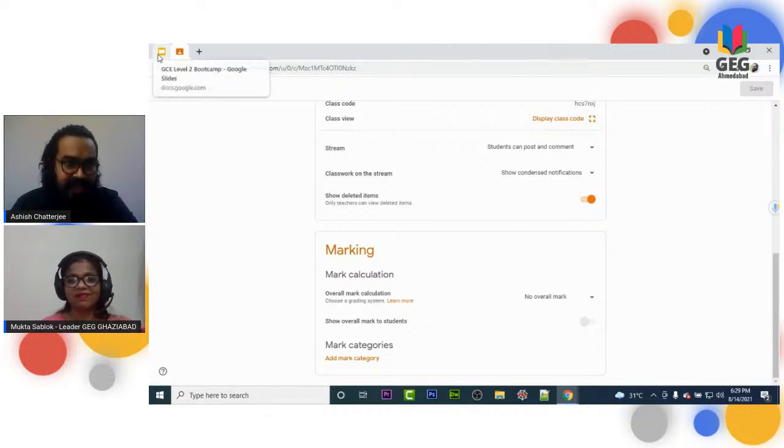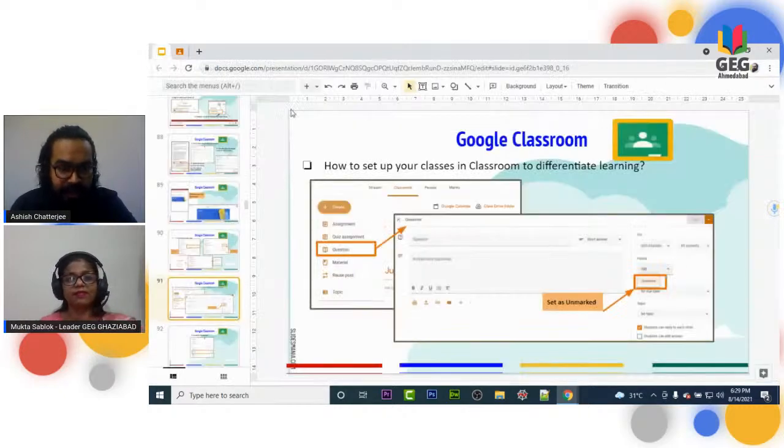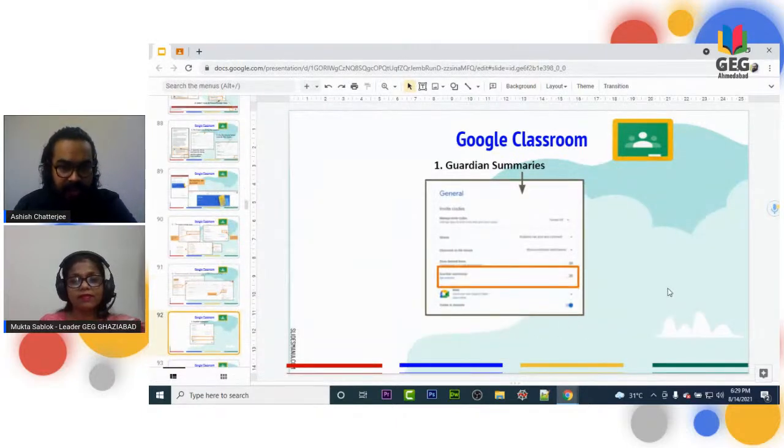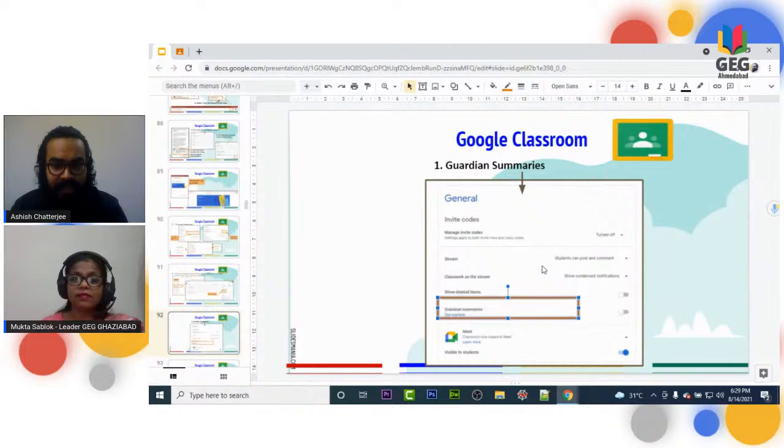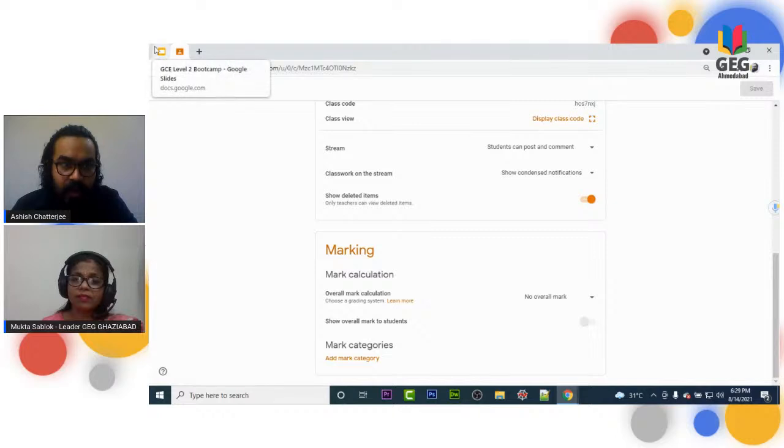Now the second thing which is very important is the guardian summaries, which you may not be able to check on Google Workspace if you have a free edition, or an account that doesn't have that. If you check my screen, you can quickly see we have the guardian summary here, and this summary is a very useful method. Anytime students' parents are added on the classroom area, they will automatically get all the emails once we mark all our data.